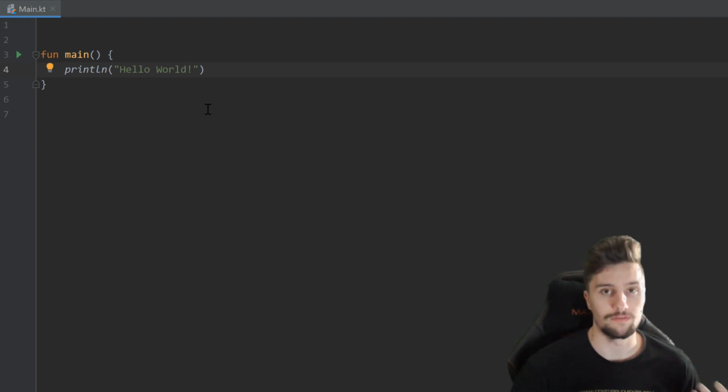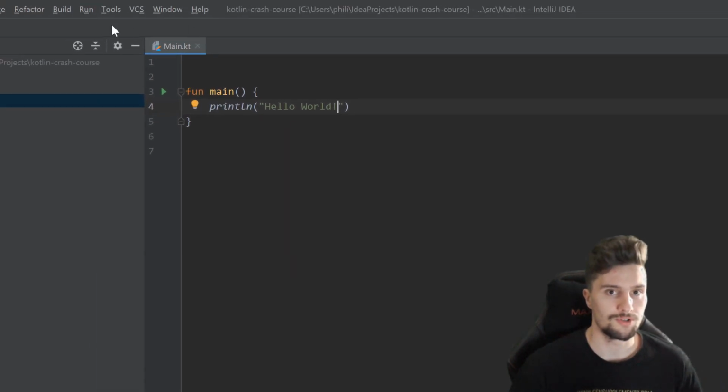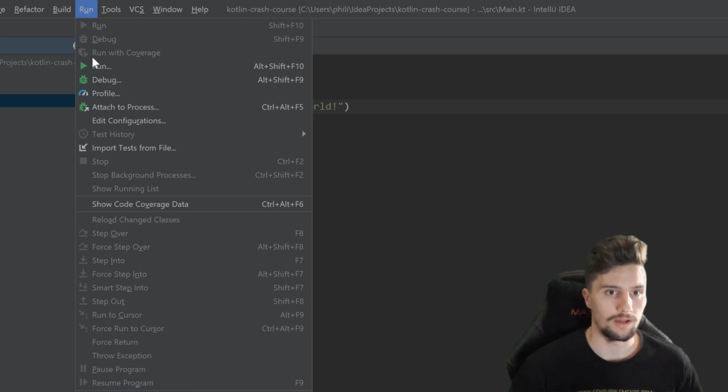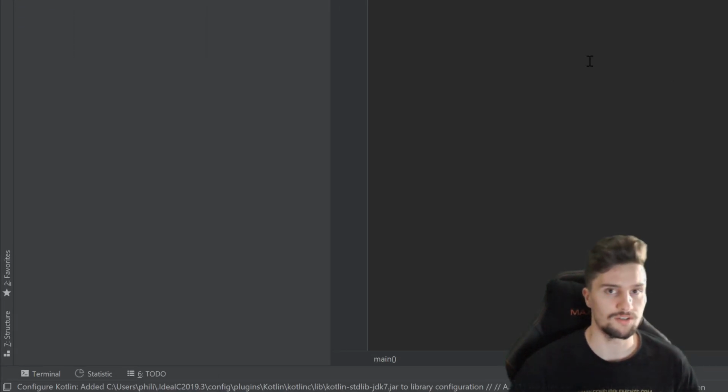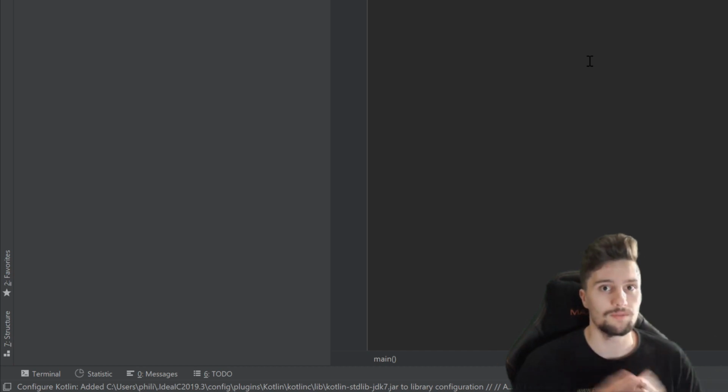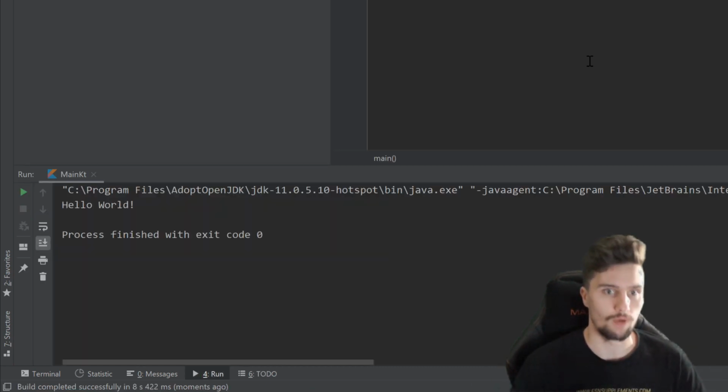And now if you have done that, we can go to the top side here, click on Run, and click on this play symbol which says Run. And then we want to select MainKt. So we want to run this main Kotlin file here. Click on that, and then IntelliJ will build our project. So building means it will just take all of our resources, all of our source files, put them together into an executable file and run it. And if you now take a look at the bottom here, you can see it says Hello World. And that is actually your very first Kotlin program.